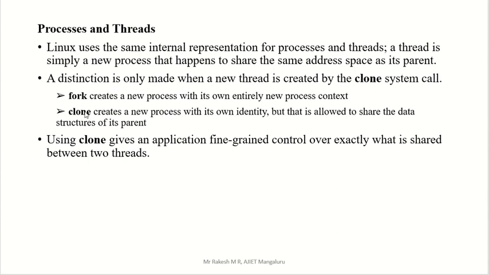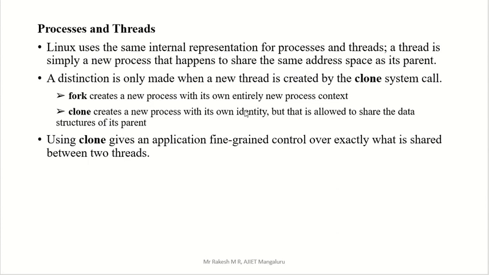Okay, so we have two system calls here. One is the fork system call. Why are we using fork? To create a new process. Why are we using clone? This also creates a new process, but one difference is there. Fork creates a new process with its own entirely new process context, but clone creates a new process with its own identity that is allowed to share the data structures of its parent.